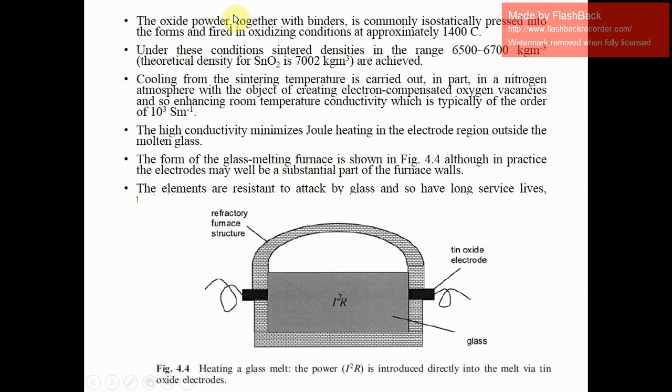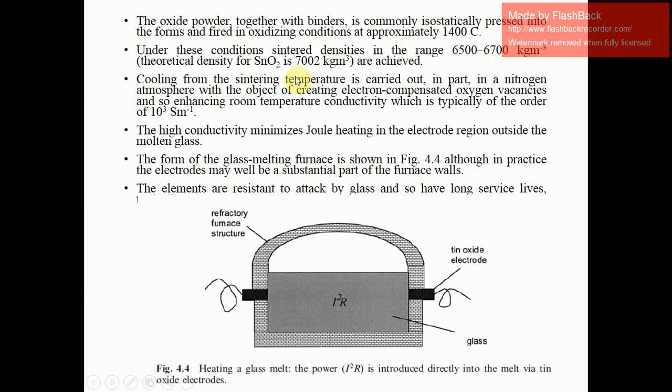Now the oxide powder together with binders is commonly isostatically pressed into the forms and fired in oxidizing condition at approximately 1400 degrees Celsius. Under these conditions, sintered densities in the range 6500 to 6700 kg per meter cube are achieved.